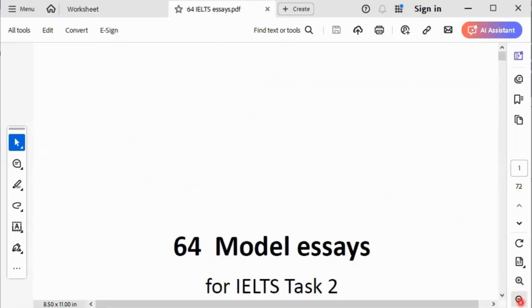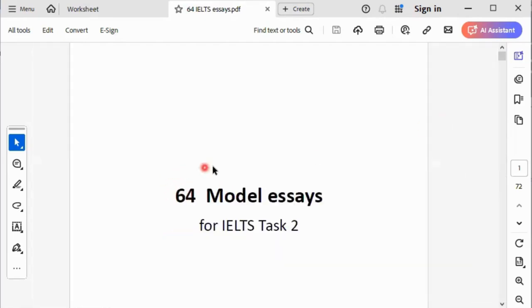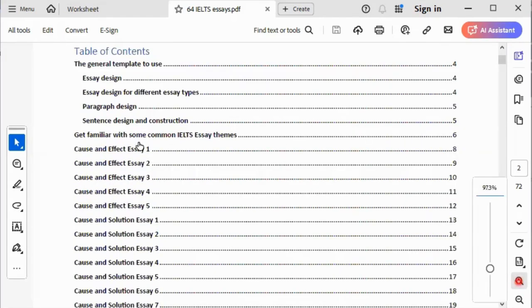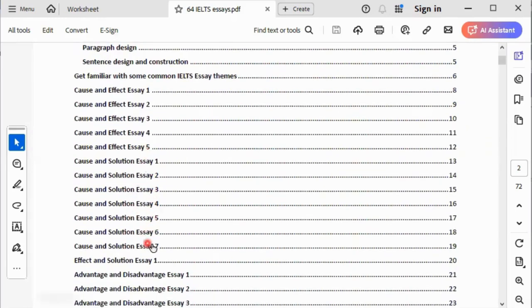Now, this PDF file here, I'm going to share the link for you to download. It contains a compilation of 64 essays, actually about 65 or 66, but let's just say a minimum of 64. Inside this book, we have lots of different essay types. We have cause and effect essays, about 5 of them. We have cause and solution essays, 7 of them.